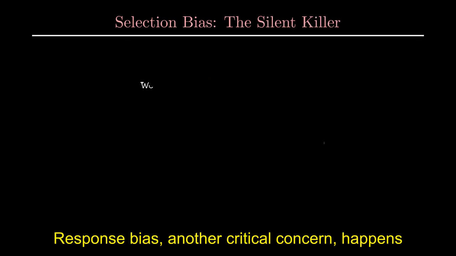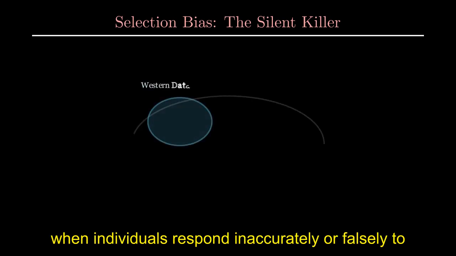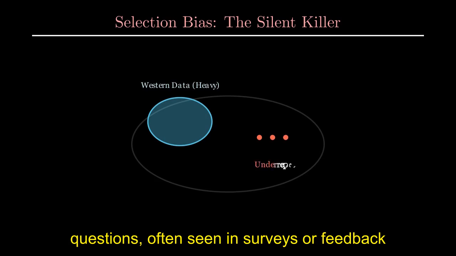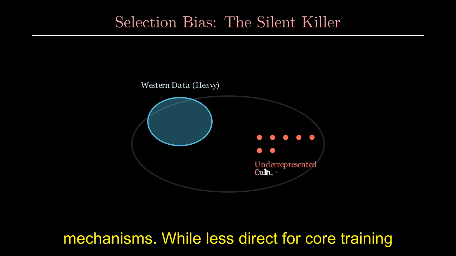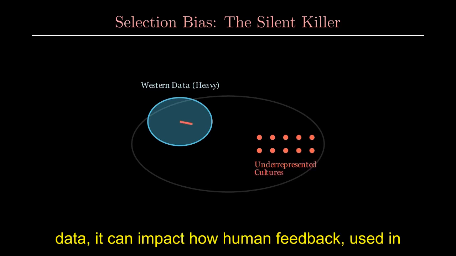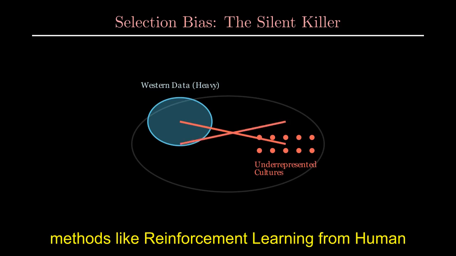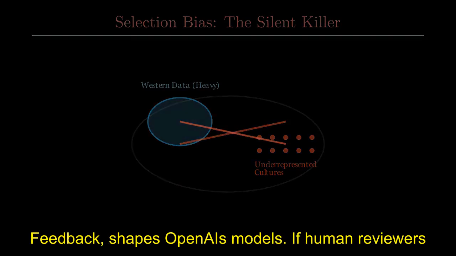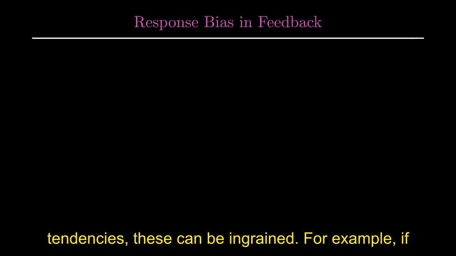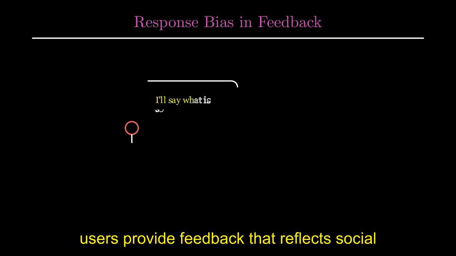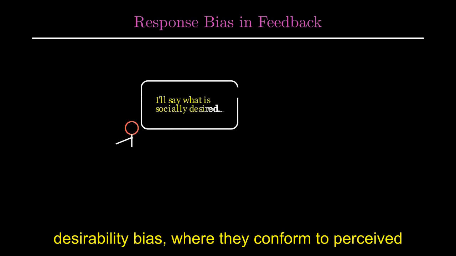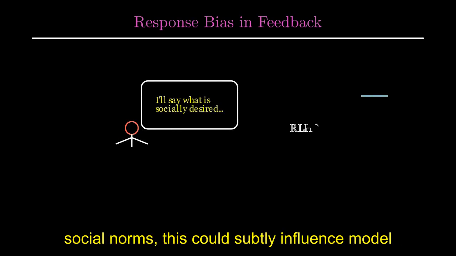Response bias, another critical concern, happens when individuals respond inaccurately or falsely to questions, often seen in surveys or feedback mechanisms. While less direct for core training data, it can impact how human feedback, used in methods like reinforcement learning from human feedback, shapes OpenAI's models. If human reviewers evaluating model outputs have their own biases or tendencies, these can be ingrained. For example, if users provide feedback that reflects social desirability bias, where they conform to perceived social norms, this could